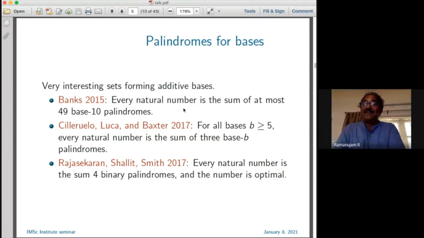Now, you're suddenly manufacturing a whole lot of additive bases. There are eminent number theorists in the audience, so I don't know whether number theorists are even thinking of additive bases of this kind at all. What candidate bases do they try? Perfect squares are very reasonable to think about, but what are palindromes? Binary palindromes, for God's sake, why would you even try such things?